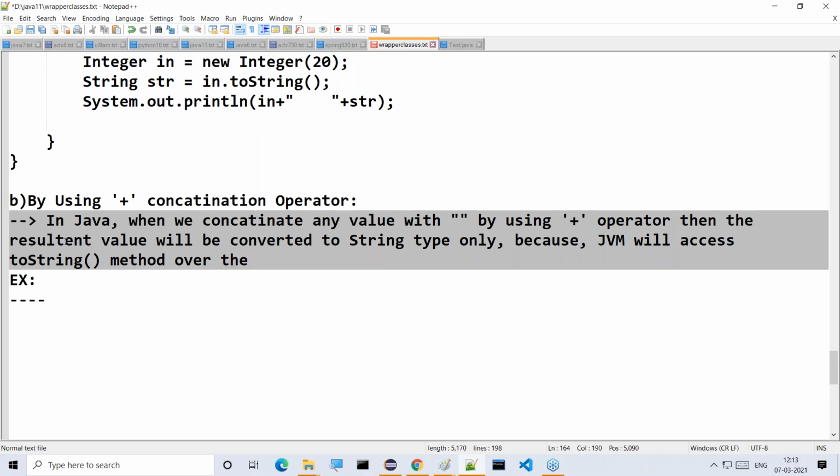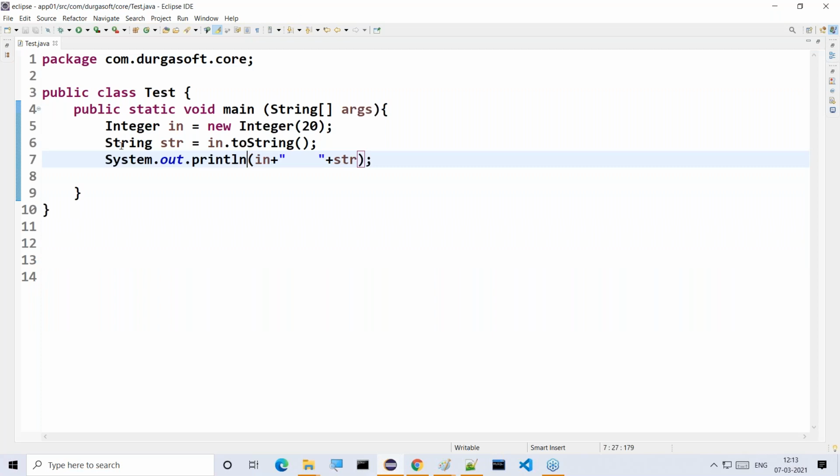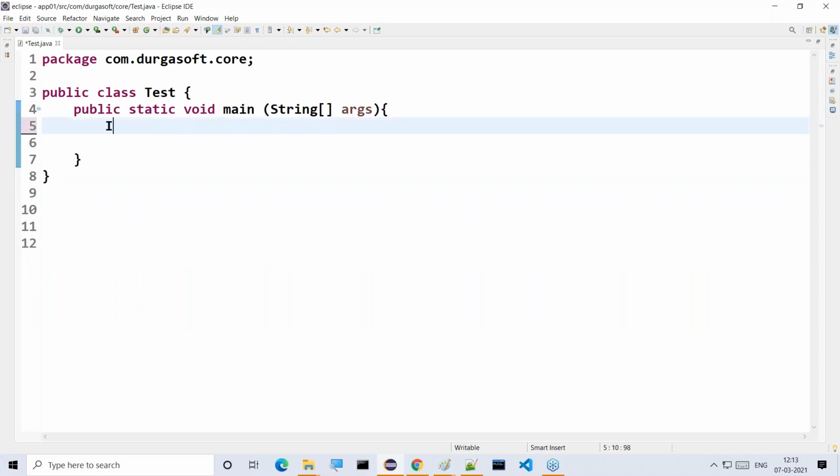For example, I'm going to be specific now, try to understand it clearly. First of all, here we are having an integer object.